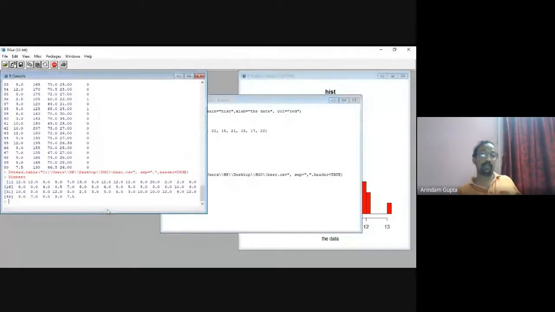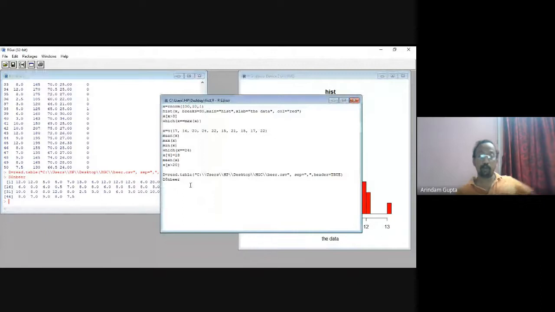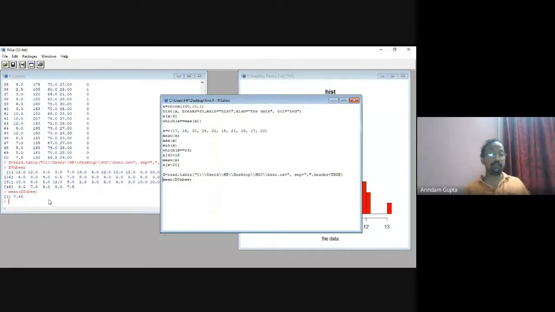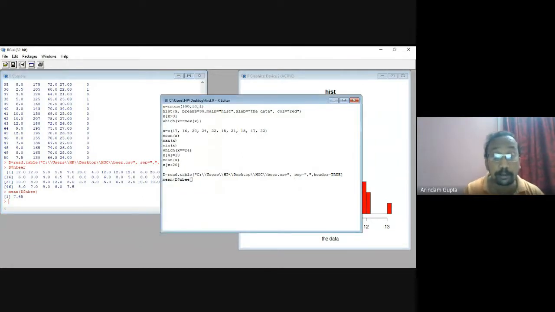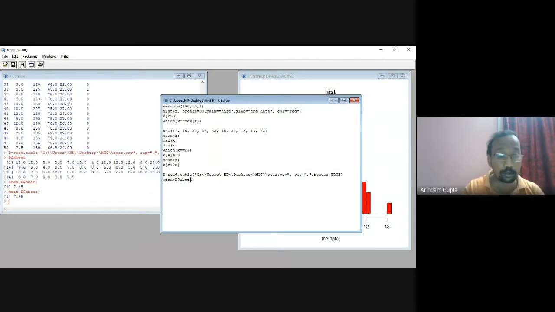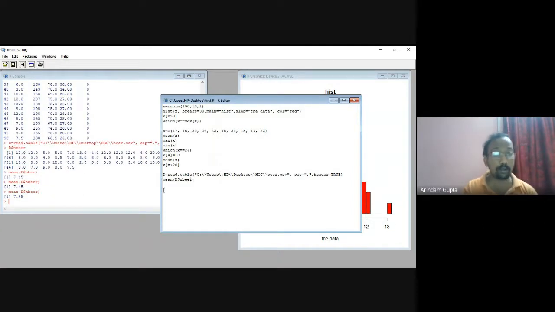This is the data, NBR data, access in R. Suppose we want the mean value of the first column, then mean of D dollar NB. Get the mean value of, sorry, NB, not NBR. This is okay.